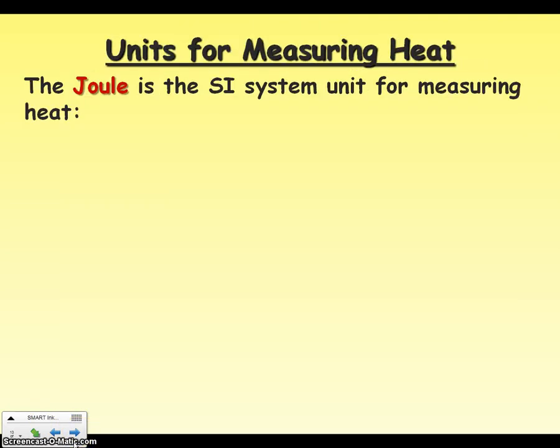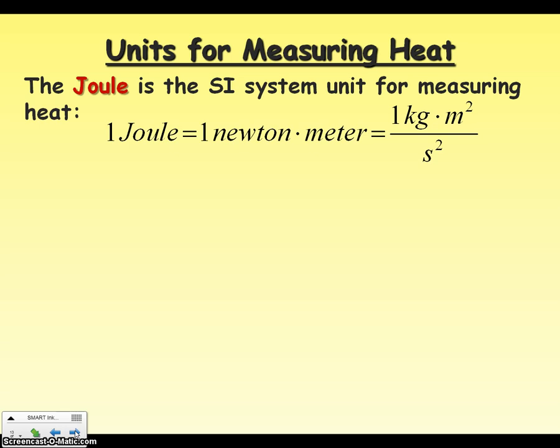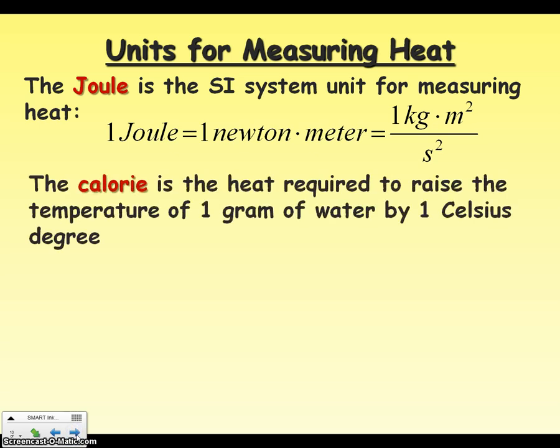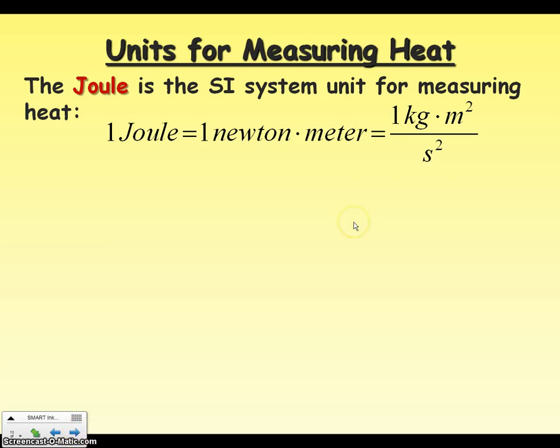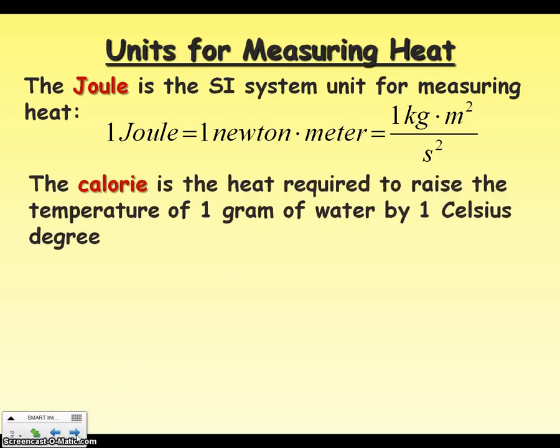Okay, as I said, some units we need to look at. You may see the idea of a newton meter in other classes, maybe in physics, just to see how these are related, but joules are the SI unit for heat. Calories, we use these quite frequently.